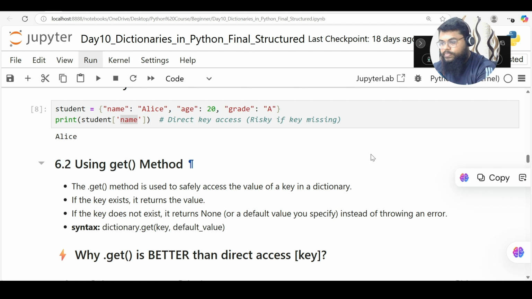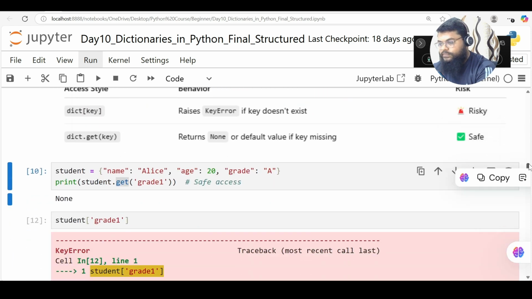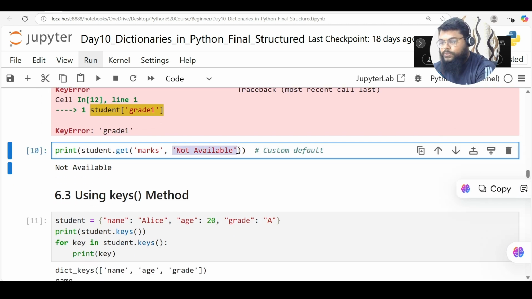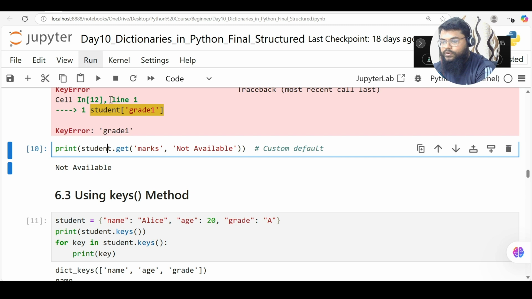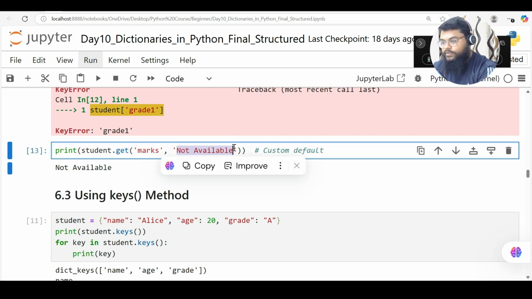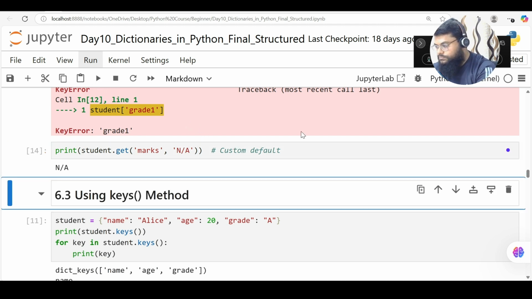So why is it a safe way? The dot get method is used to safely access the value of a key in a dictionary. If the key exists, it returns the value. What if it does not exist? Then it returns none, or you can throw an exception. Also, if the key does not exist, I have an option to give a default value. So let's say the marks key is not available in my student dictionary. By default I'm displaying not available, or you can say NA, something like this abbreviation.